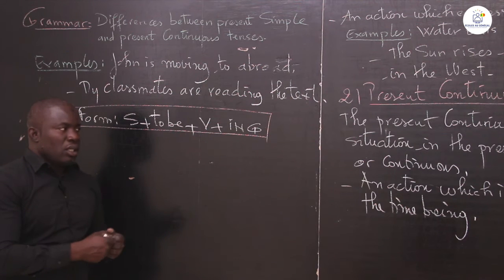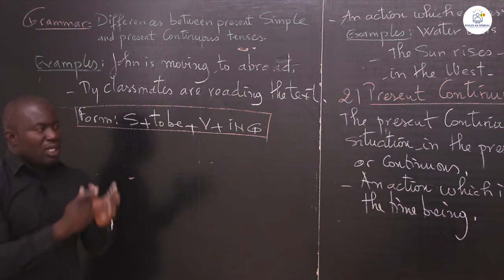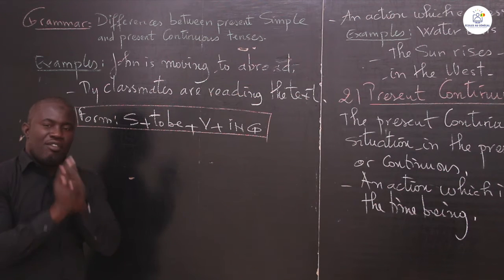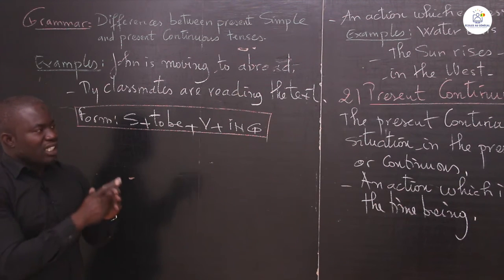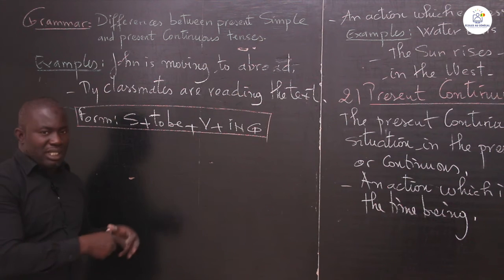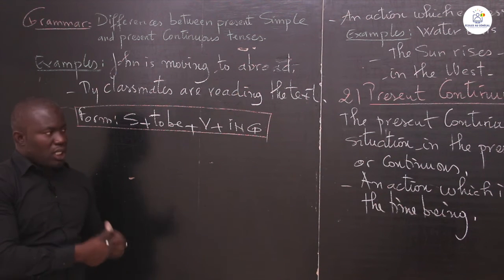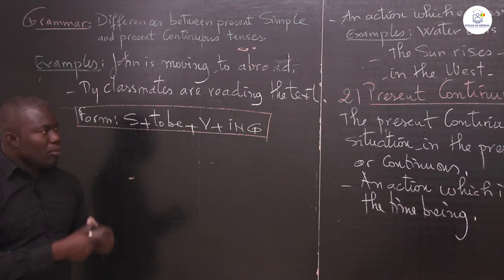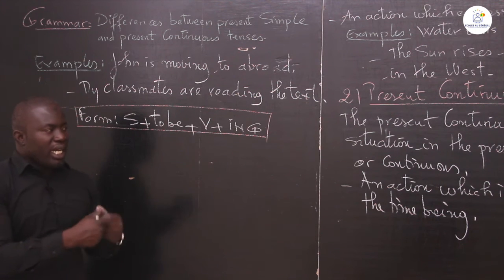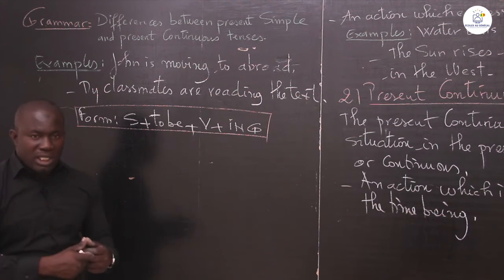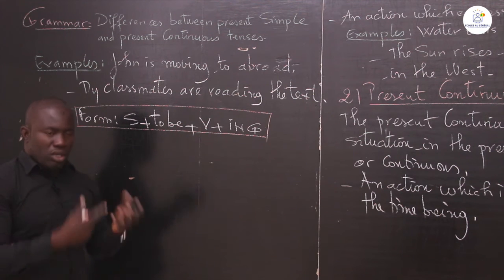Now, this is for the present simple tense. We use it for a simple situation in the present tense, or a simple action in the present tense. Okay? Now, this is not the same with the present continuous tense, which is used when they have expression of a situation in the present which is progressive or continuous.